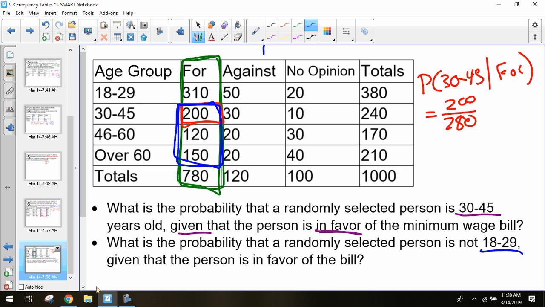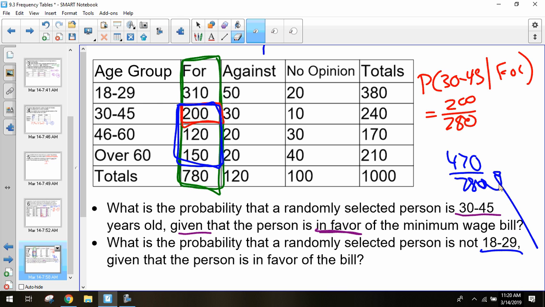So you do the 780 minus the 310, which will give you 470. And so 470 people out of 780, which should be something like 0.60 or so.